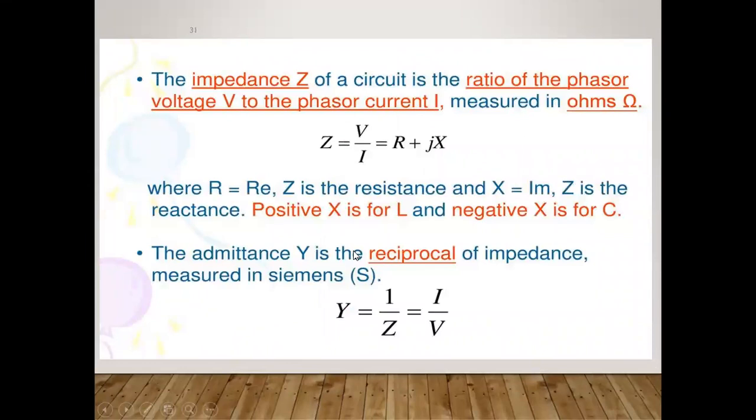The same thing applies if you write the expression for impedance and admittance in the form of a phasor diagram.